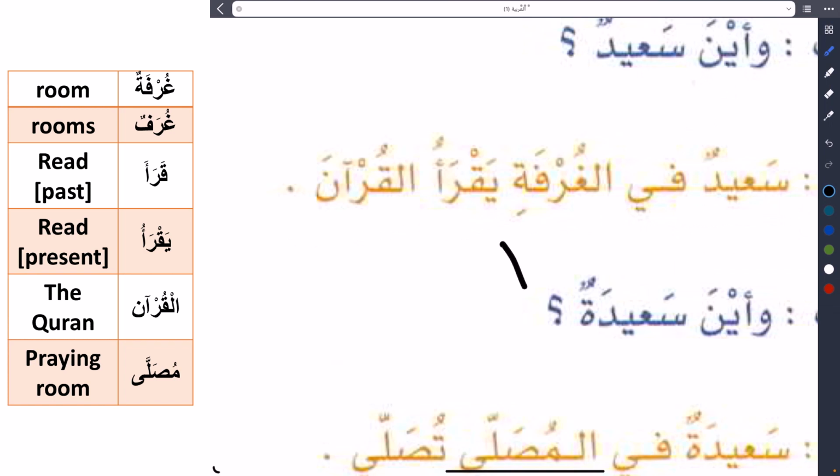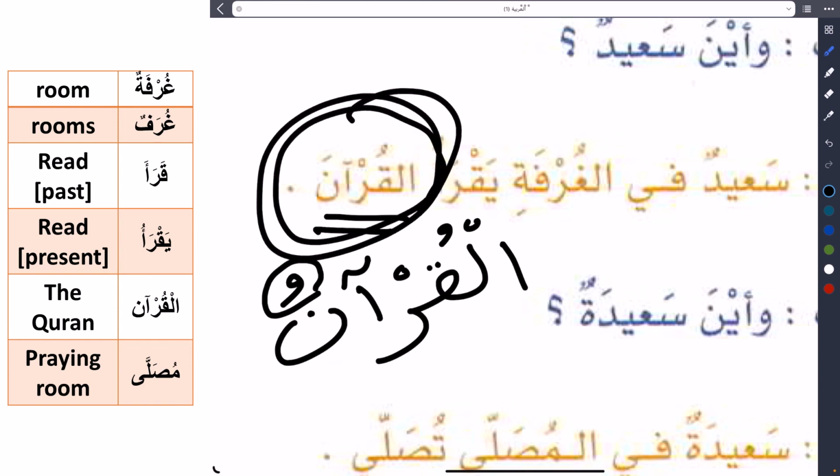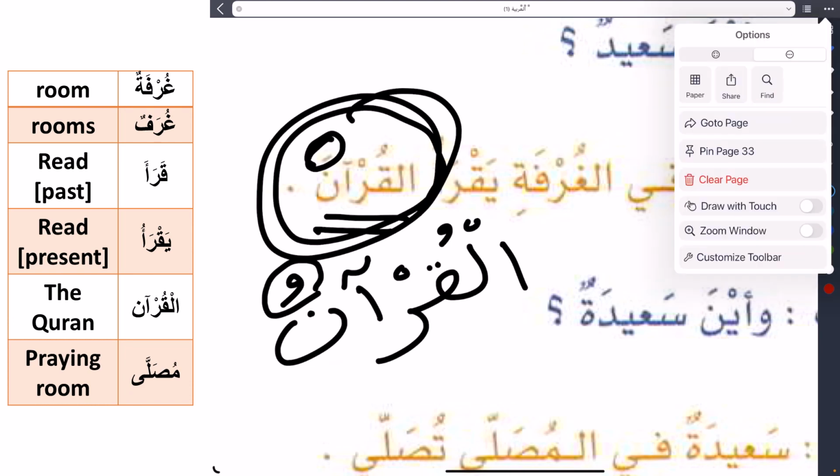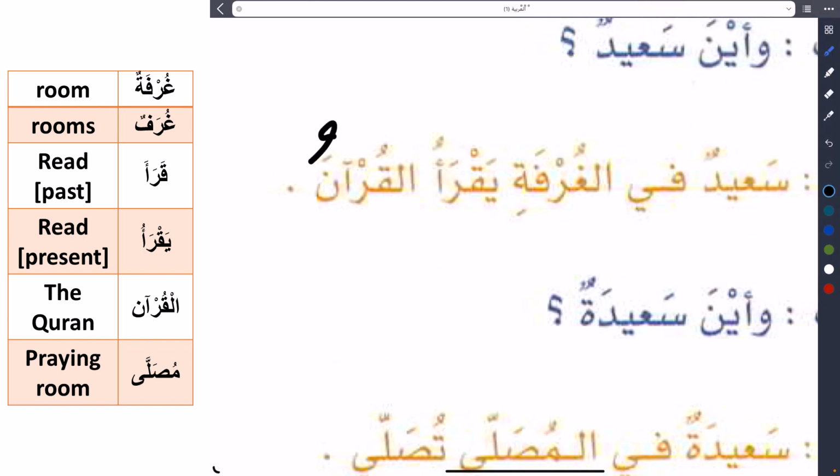The Quran is Al-Qur'an. Normally, Arabic nouns take Dhamma. Al-Qur'anu. That is how we always use it. But why in this sentence do we use it with Fatha? Al-Qur'ana. Why did we use Fatha, Al-Qur'ana, and not the normal Dhamma, Al-Qur'anu? Now let's focus with me. This is a grammar rule.